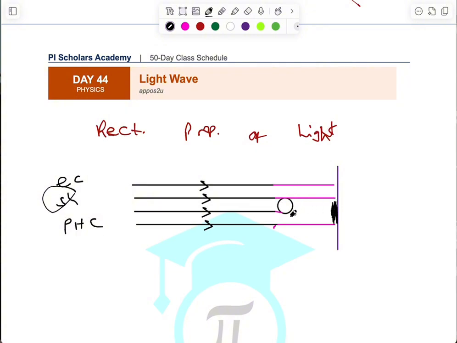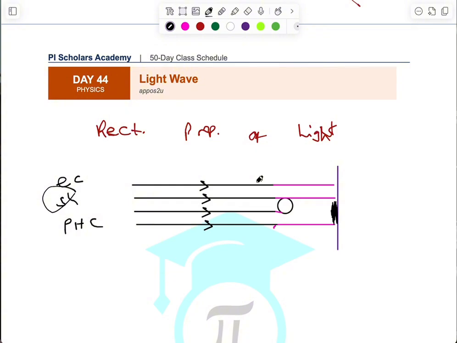And why is that so? It's because this opaque object is blocking the path of light. And because light travels in a straight line, it's not allowing the portion of light that is falling on it to be able to make it out of it like that. So that is what the formation of shadow is about.